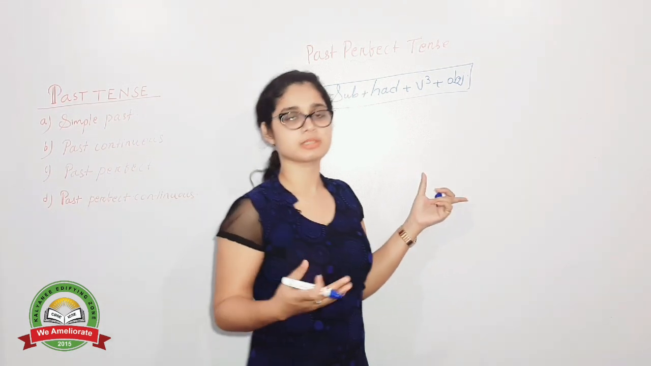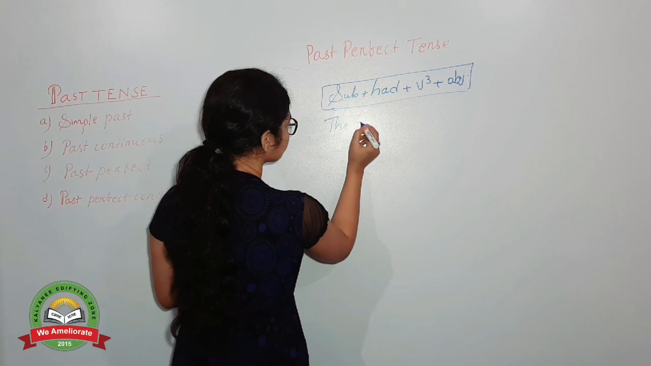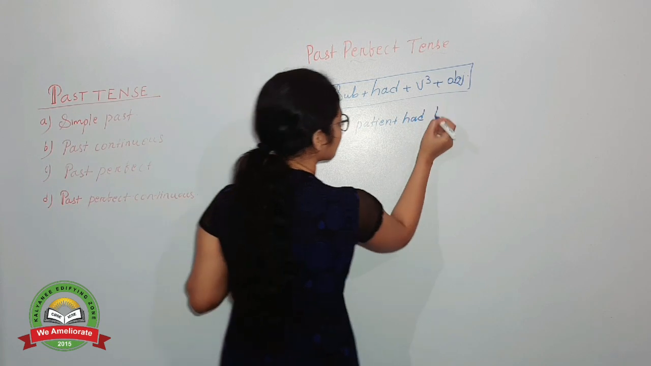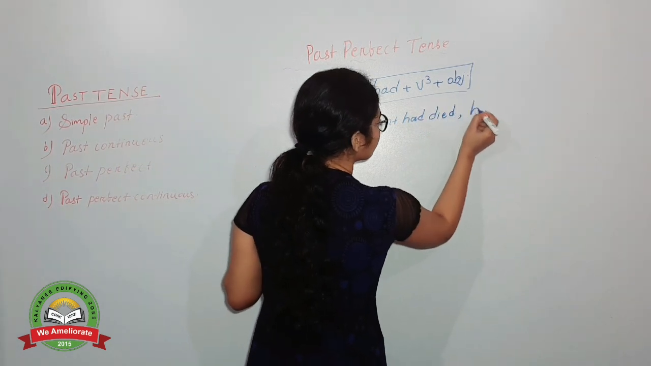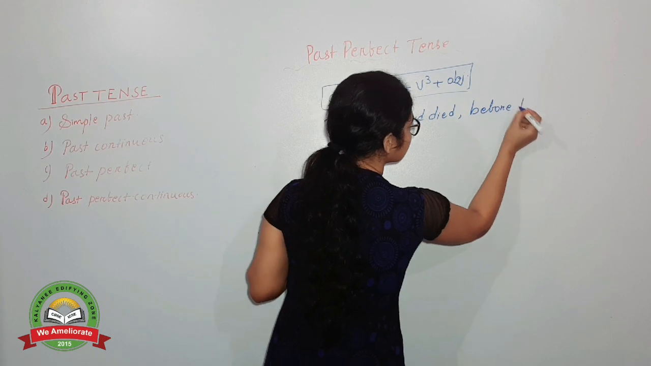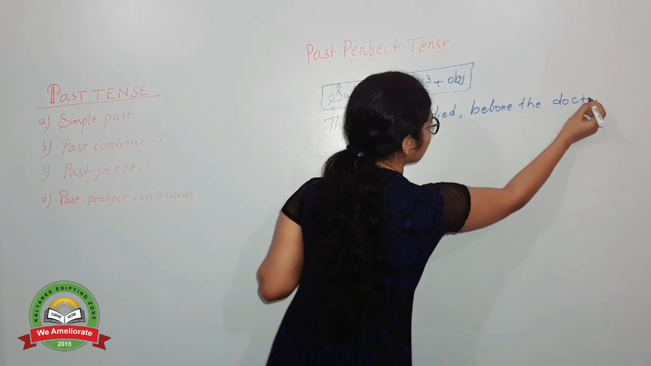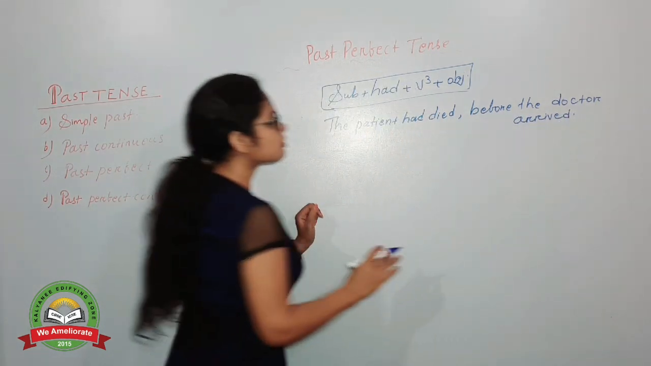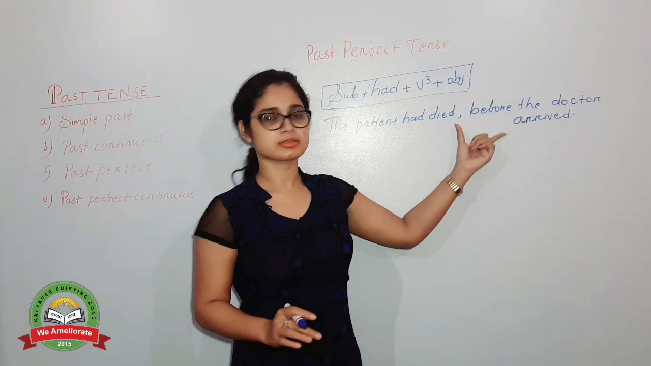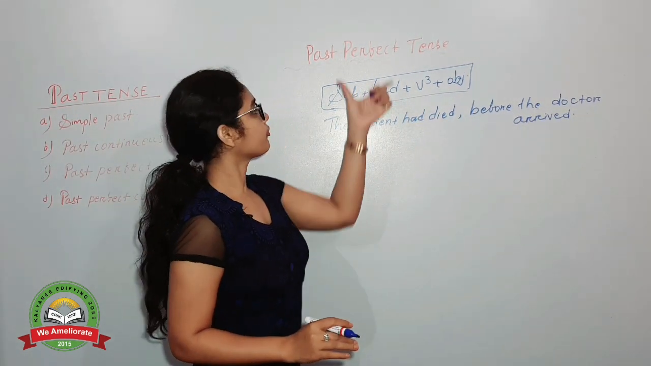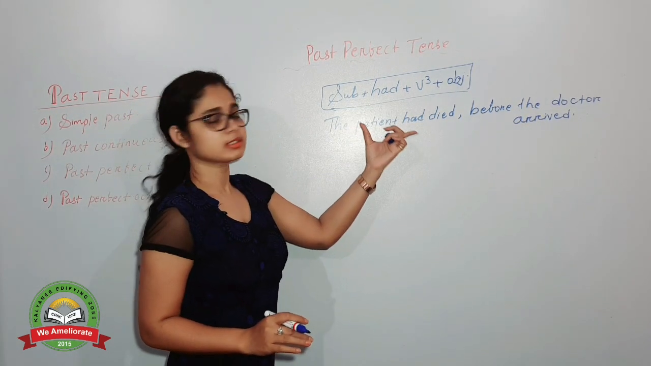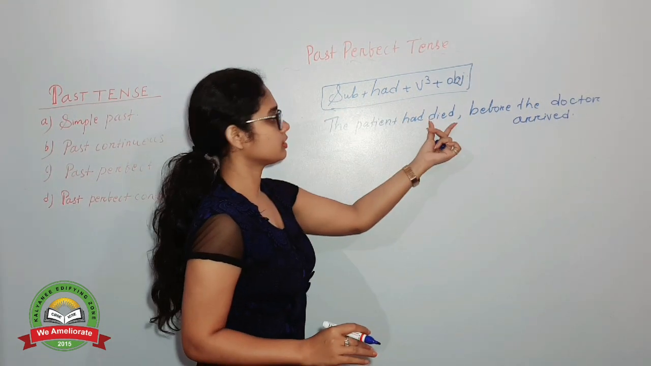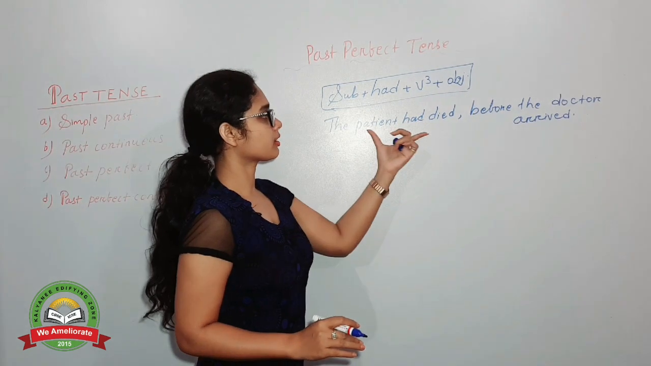So I am going to write some sentences. The patient had died before the doctor arrived. Clear? So here we are having 2 kinds of sentences. In the first sentence, things are getting agree with our structure: the patient, subject; had, auxiliary; verb 3, died. Okay, so this is getting agree with our structure.